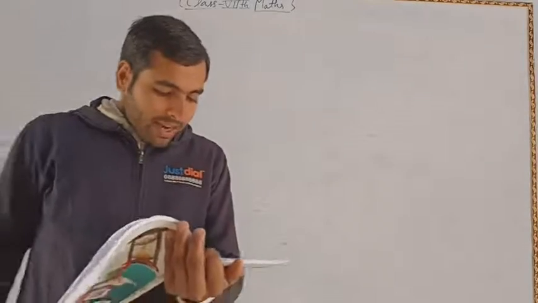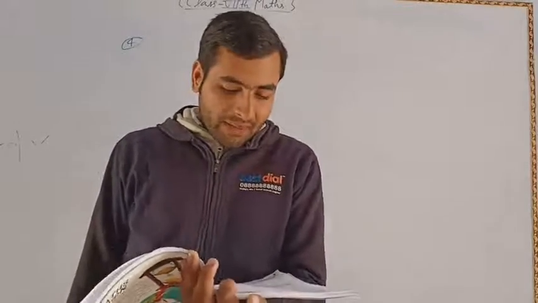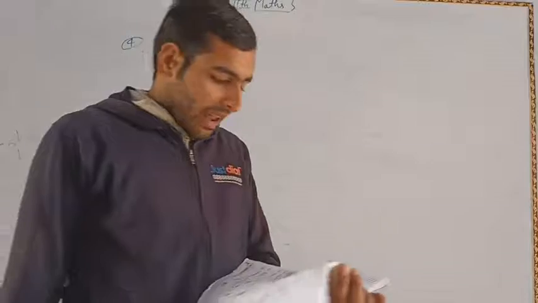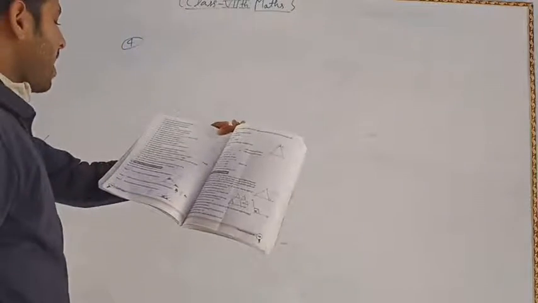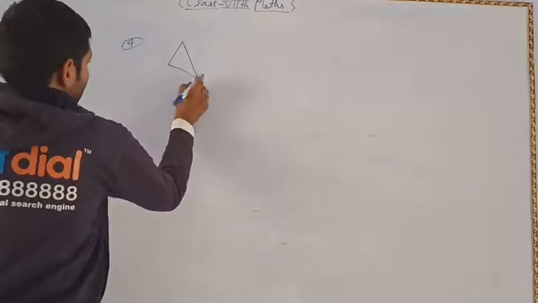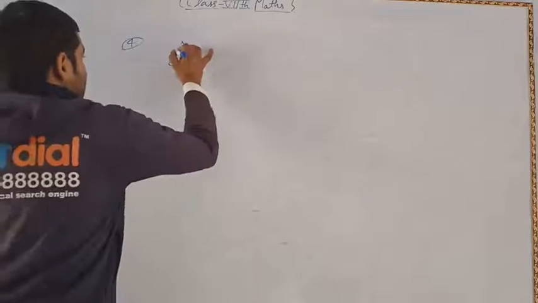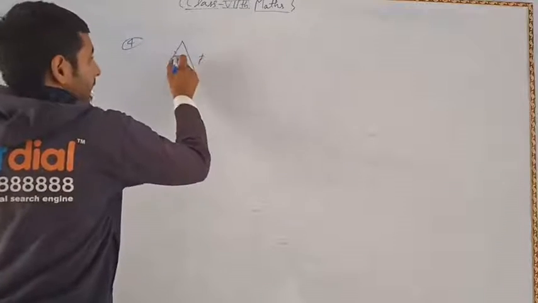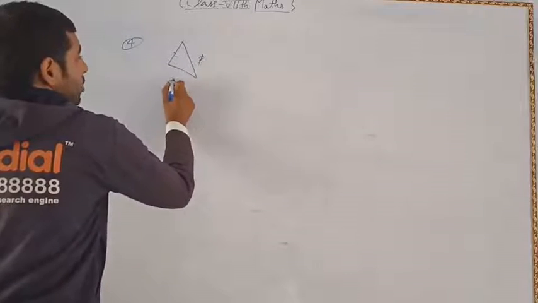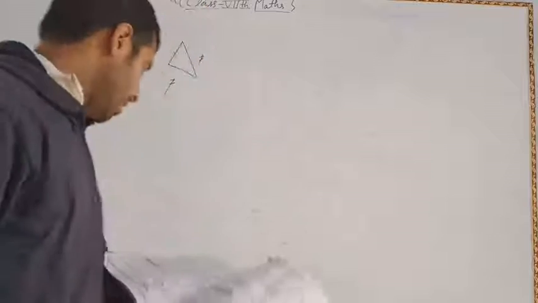Now again, here it is given that if the lengths of the sides of a triangle are different, then it is called a blank triangle. Suppose this is a triangle, and the length of this side is not equal to this, and this is not equal to this. All three sides are different in this triangle.